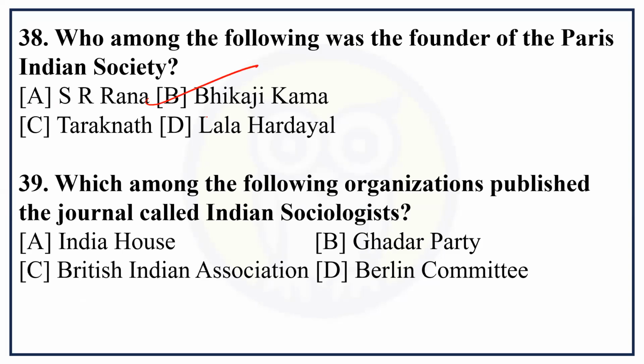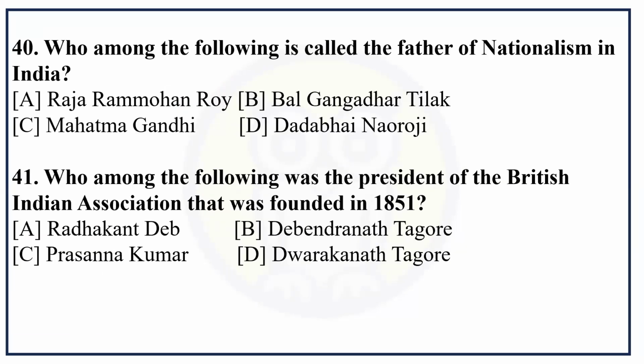Which among the following organizations published the journal called Indian Sociologist? India House. Okay, India House is the correct answer. Question number 40. Who among the following is called the father of nationalism in India? Raja Ram Mohan Roy. Okay. Who among the following was the president of the British Indian Association that was founded in 1851? Its correct answer is Radhakant Deb.